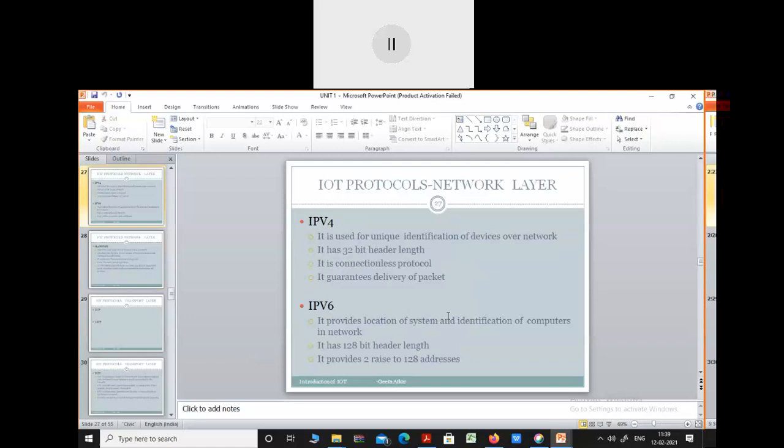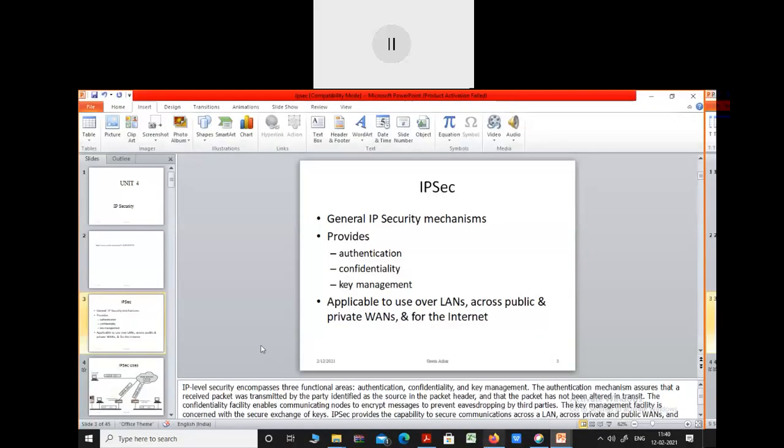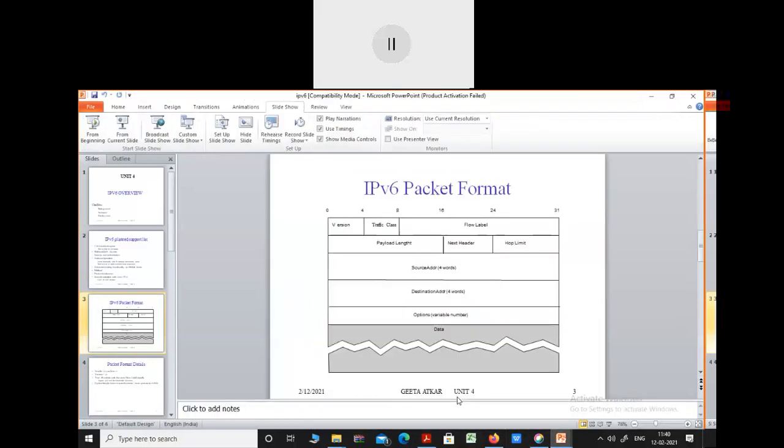So that is the main difference which we have seen already. Which layer is this protocol working at? Network layer. This protocol is working for the communication purpose. Okay, I just want to revise the content which we have completed.